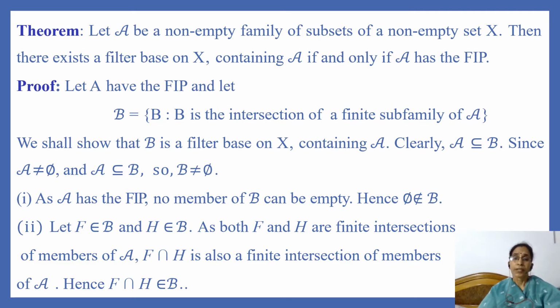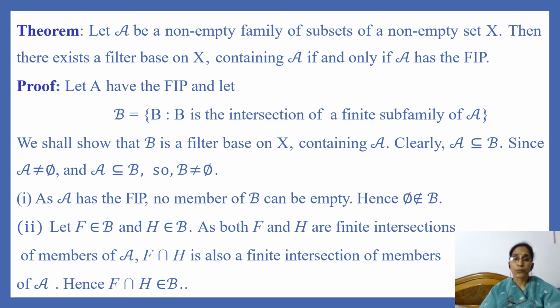Because if any finite subfamily of A contains only one member, then that member will belong to B. And so each member of A is contained in B. Hence, collection A is contained in collection B. Since A is non-empty, as it is given that A is a non-empty family, and A is contained in B, B is also a non-empty family of subsets of X.